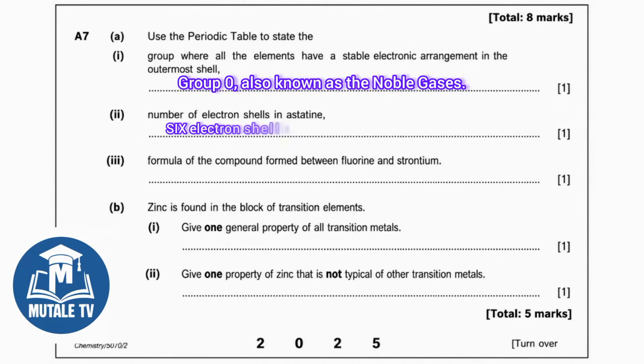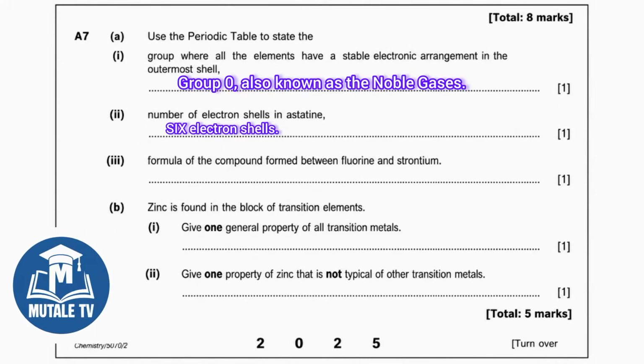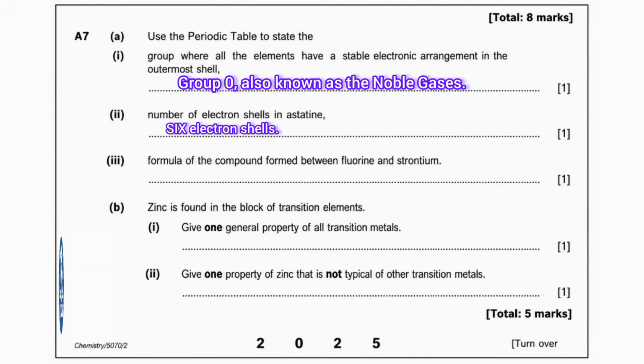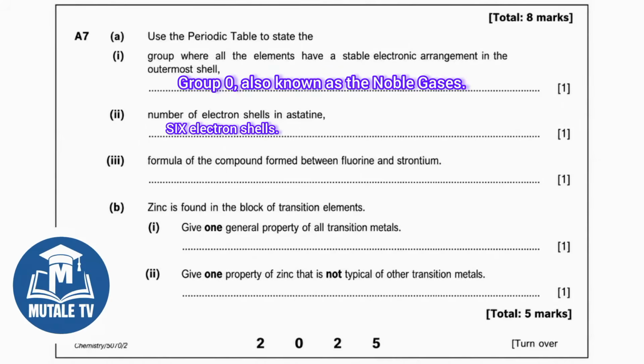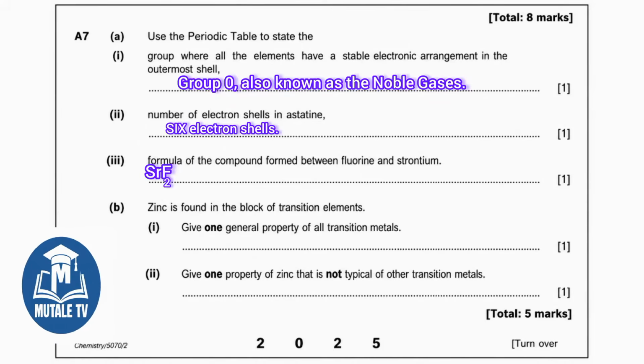So astatine has 6 electron shells. Part 3 says, formula of the compound formed between fluorine and strontium. Fluorine is in group 7 and forms a 1- ion. Strontium is in group 2 and forms a 2+ ion. To balance the charges, you need 2 fluorine atoms for every 1 strontium atom. So the formula is SrF2.